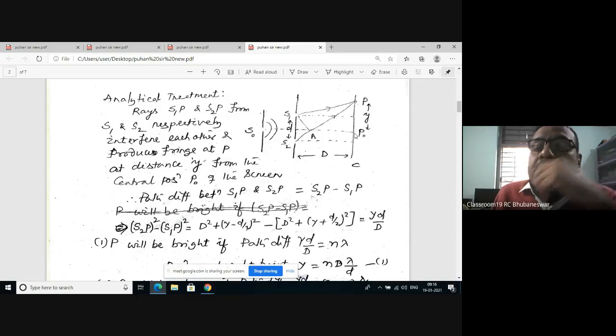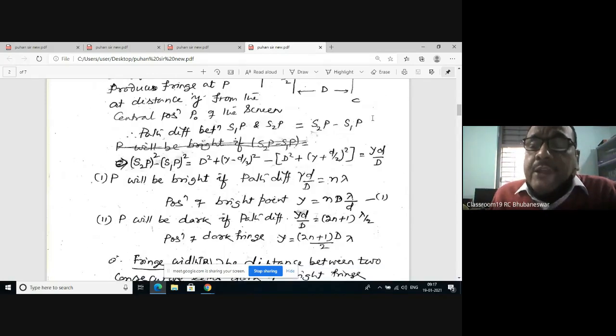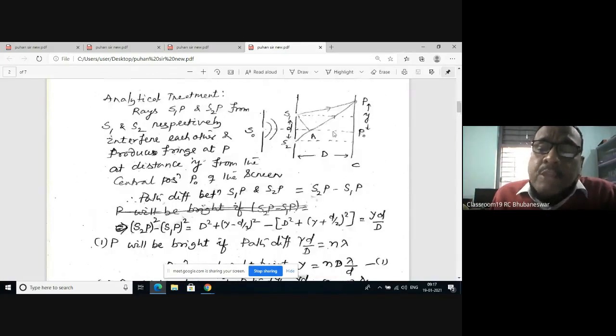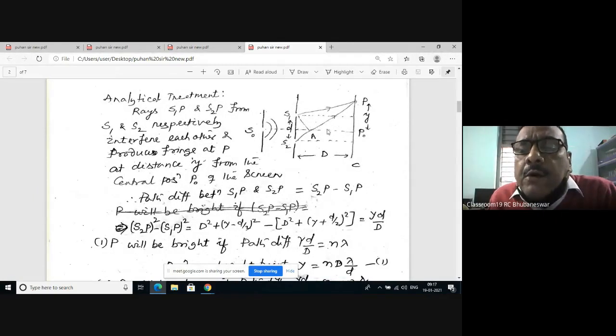Let P naught be the central point of the screen, the central point with respect to slits S1 and S2. Let us take any point P at a distance from P naught as a point of observation. Therefore, rays from S1, that is S1P, and rays from S2, S2P, will interfere with each other and produce the interference patterns at P. Now, I have already told you the nature of interference patterns depends on the path difference between these two rays. So here you see the path covered S1P and the path covered S2P.